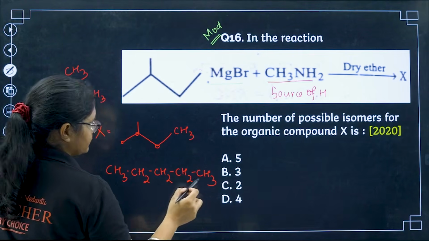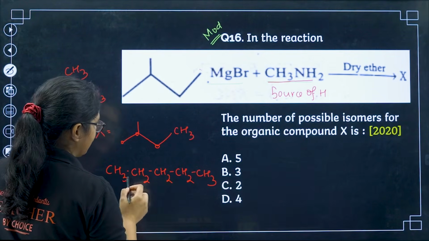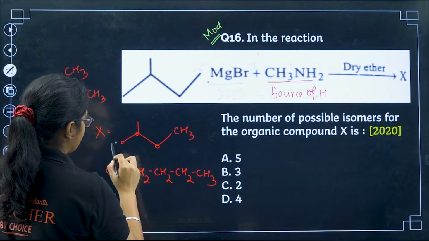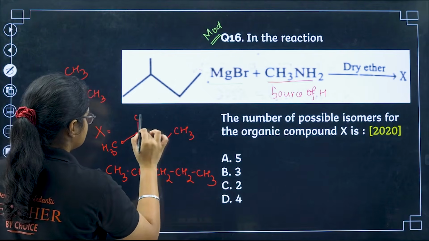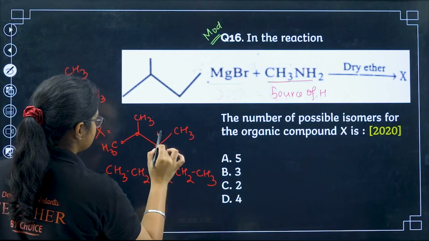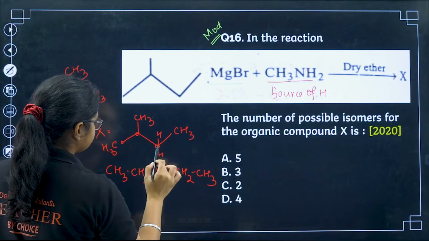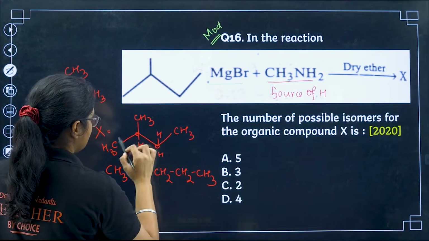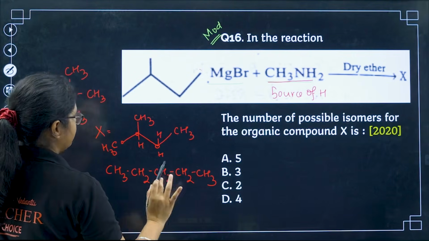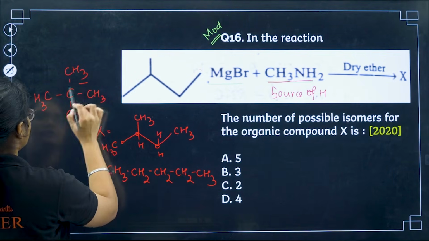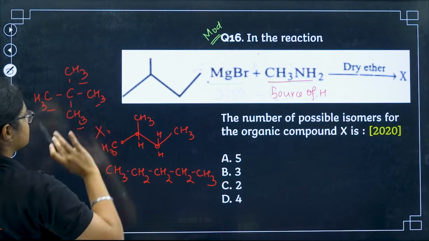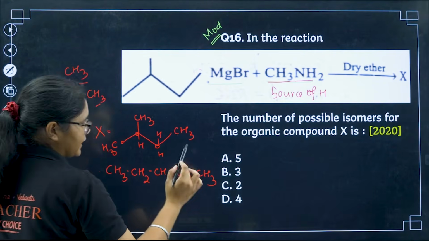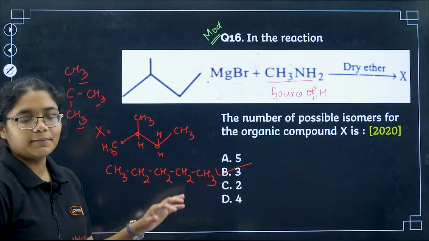So there are how many hydrogens? 3, 4, 5, 6, 7, 8, 9, 10, 11, 12. Here also I have 12 hydrogen, right? CH3, CH3 and I have H. So 9, 10, 11, 12 hydrogen. But do I have 12 hydrogen here also? Yes. So this is also a possible isomer. So total how many isomers are we getting? 3. So option number B here.